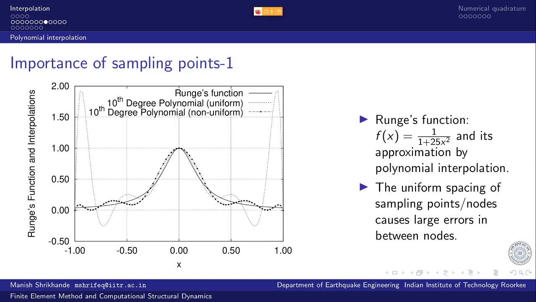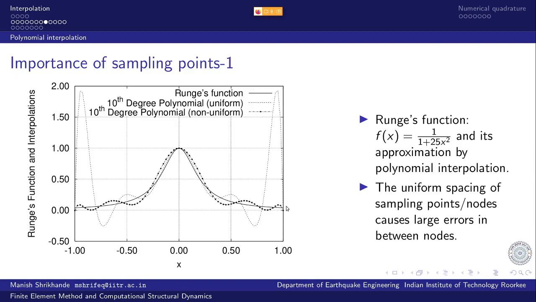On the other hand, if I choose some other points, we will come to that a little later. If I do not insist on uniform sampling and I generate 11 points here, you can see that these are closely spaced near one end and slowly the spacing is increasing, and again on the other end the spacing is decreasing as the value of x increases.